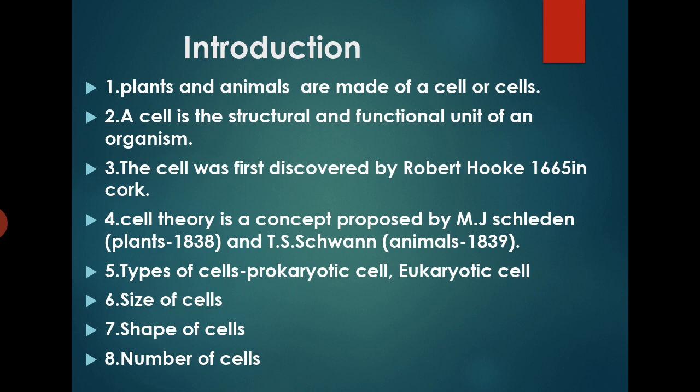Size of cells. Most of the cells are microscopic in size. The size of cells varies from 0.1 micron to 175,000 micron, meaning 175 millimeters. The smallest cells are those of Mycoplasma gallisepticum. These cells are 0.1 micron in diameter.